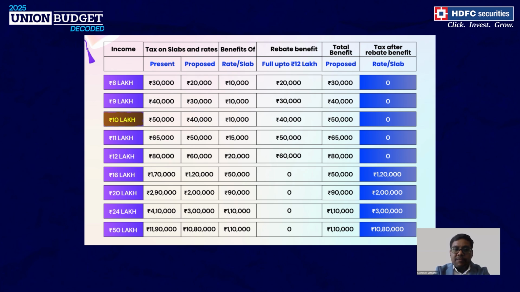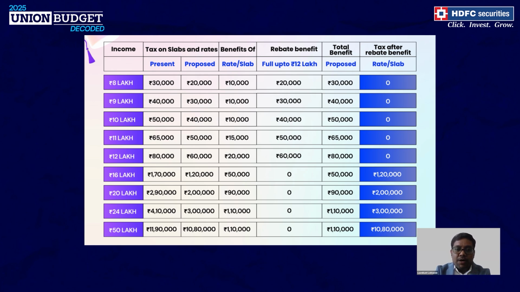Given the tax brackets announced in the new tax regime, up to 4 lakh rupees there is nil tax. For 4 to 8 lakh rupees, the tax bracket is 5%. For 8 to 12 lakh rupees, it is 10%, and for 12 to 16, 15%, going all the way up to 24 lakhs. And for greater than 24 lakh rupees annual income, the tax bracket is 30%. So it's a progressive tax system wherein with each slab the tax rate increases.